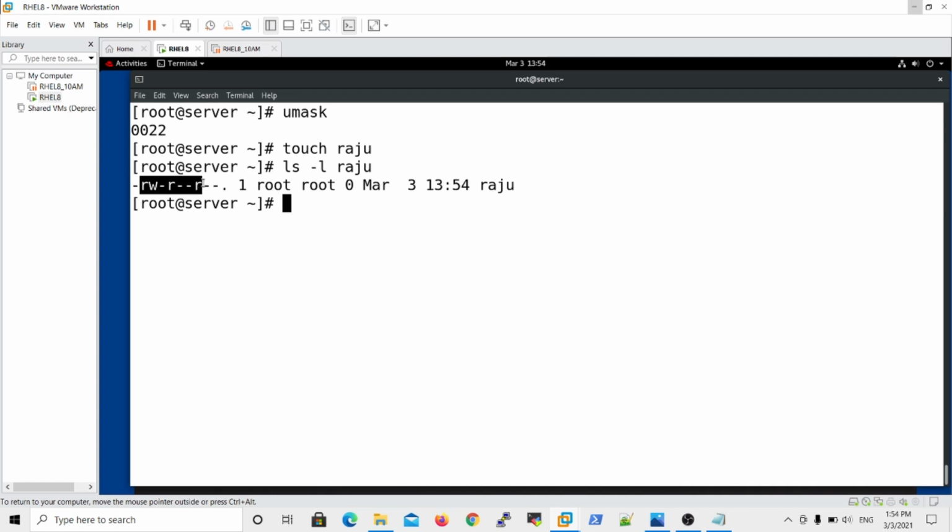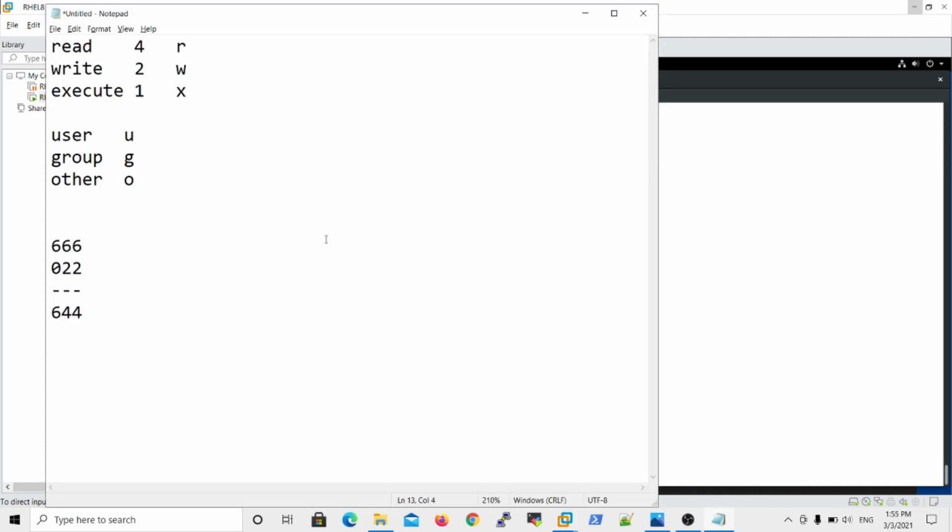But how do you determine file permissions? For example, I want to copy this line, and in the notepad just observe. This is the field, and overall there are 9 fields: 1 2 3 4 5 6 7 8 9. But every 3 fields are one part. This is the first field, next this is the second field, and this is the third field.